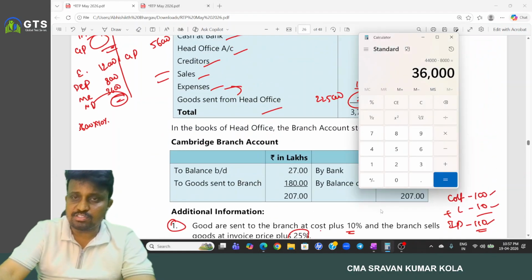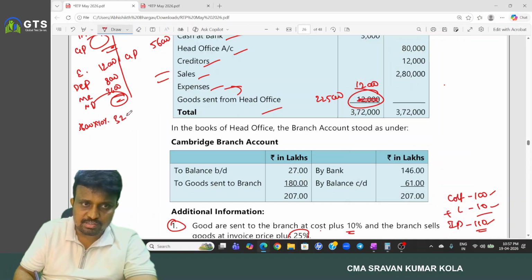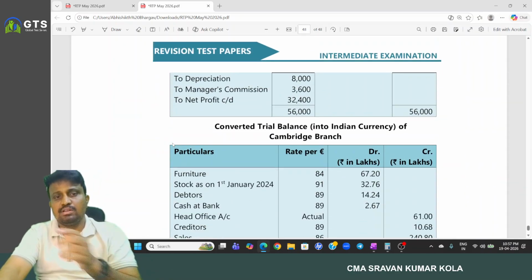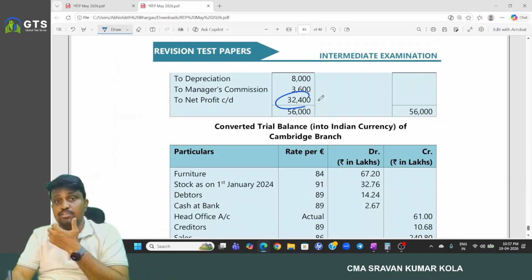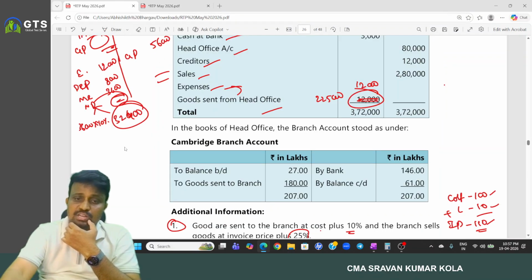Net profit is nothing but 36,000 minus 3,600, that is 32,400. So net profit here is 32,400.